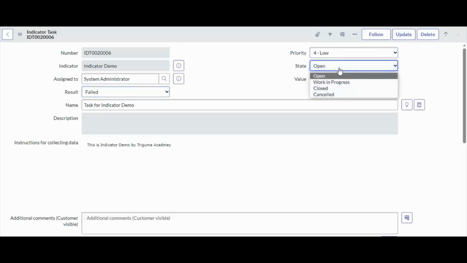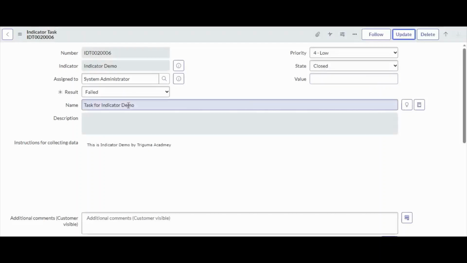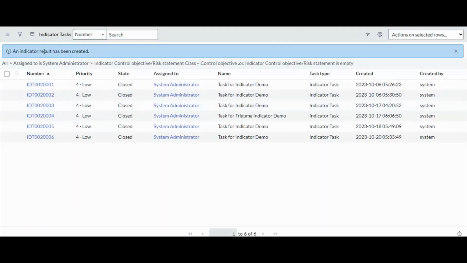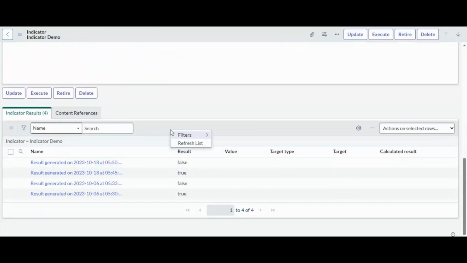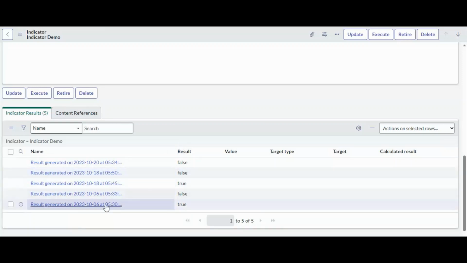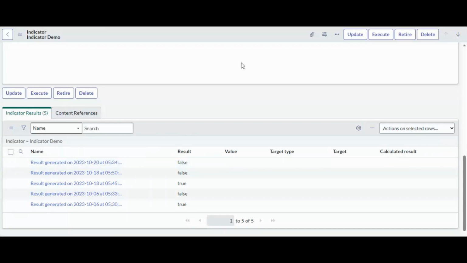Close. Okay, and status is fail. Now I am updating it. So the indicator task is failed, and now you can see it will generate a result automatically. If I refresh here, you can see earlier 4 records are there. Now the fifth one, just a few seconds ago, this fifth indicator result is generated automatically.